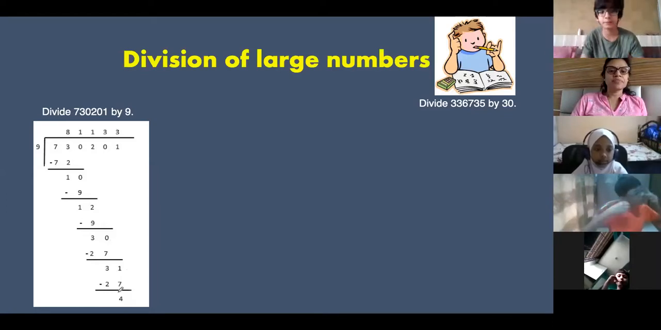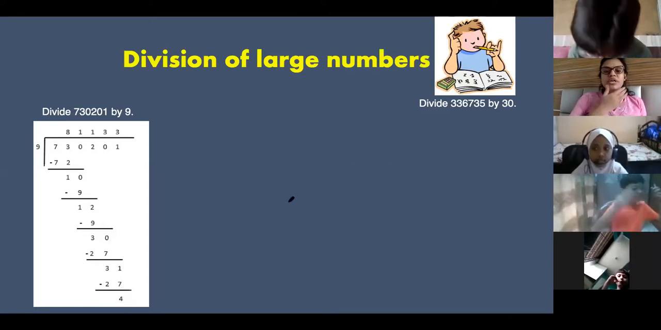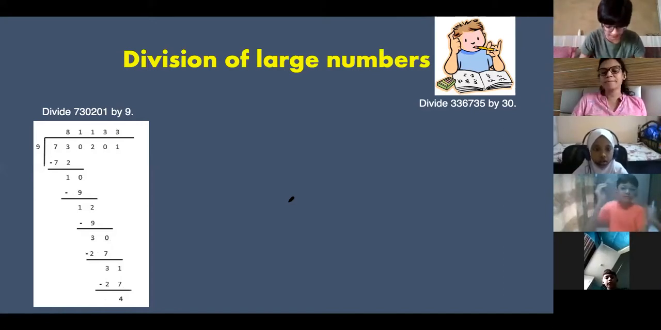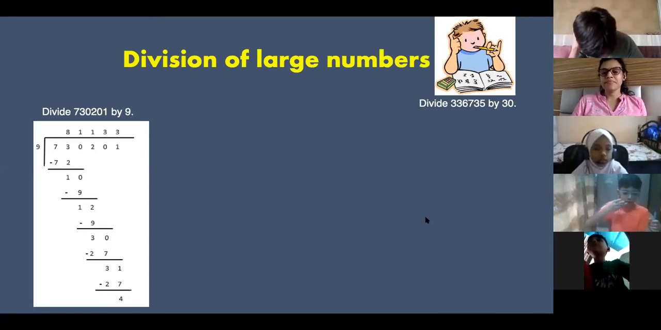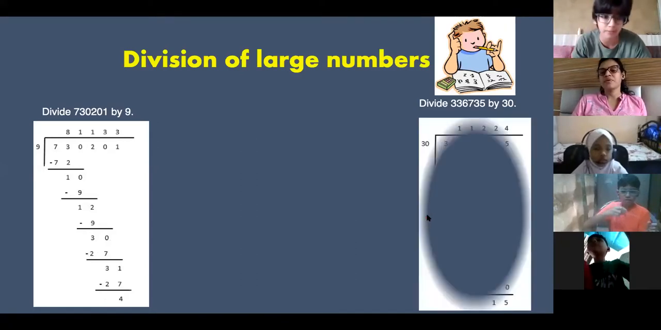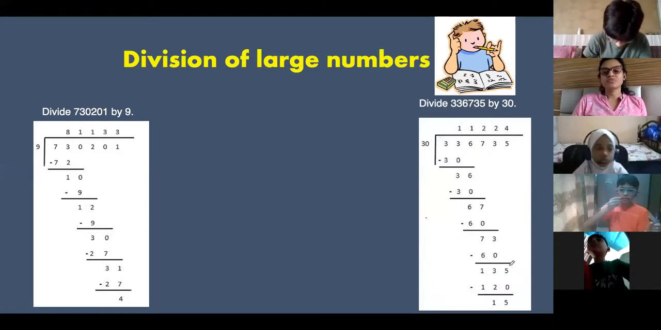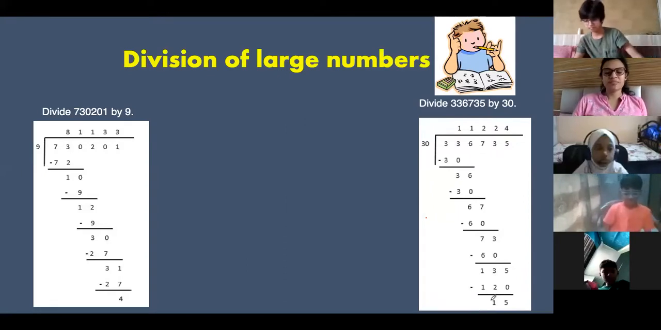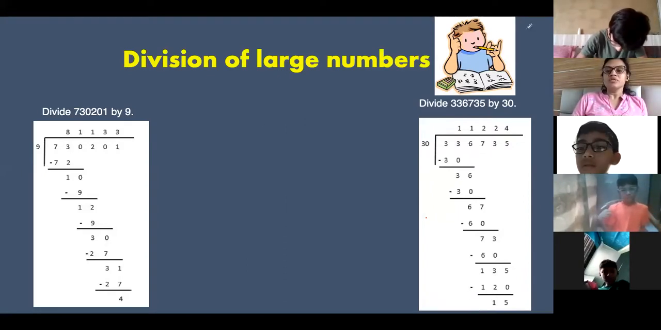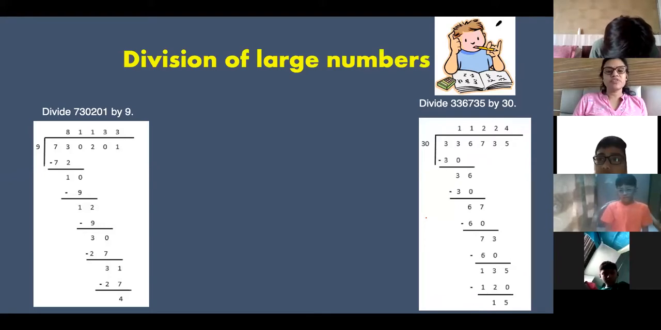Rashta? Yes. So now do this question. Abdullah, what is the answer? 11224 is the quotient. The remainder is 15. And also we have to write this. Without writing, you will not understand.